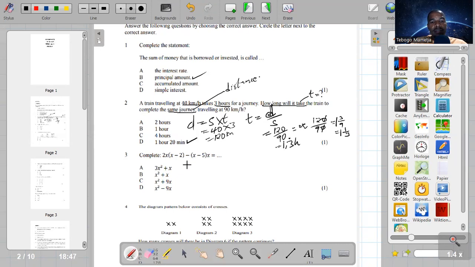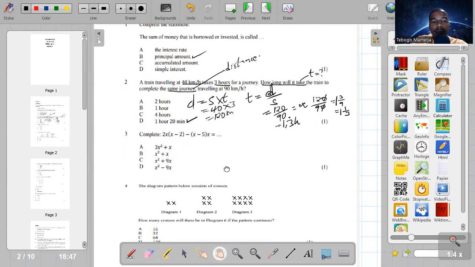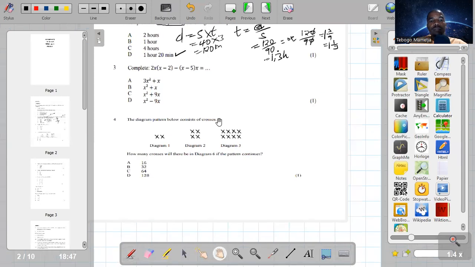Number 3, complete the following. Guys, I think we can work it out very quickly. So let me push it up so that I become as quick as possible, and let me activate my pen. So that is 2x into x minus 2, minus open bracket, x minus 5 into x.